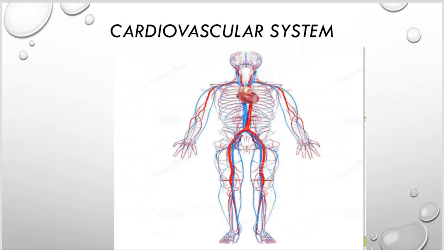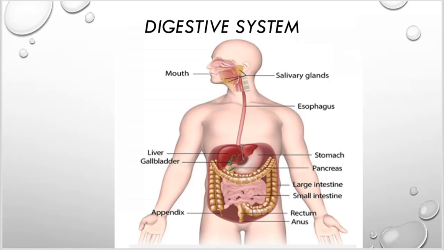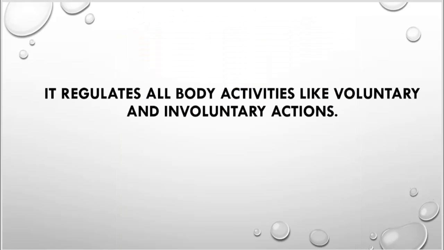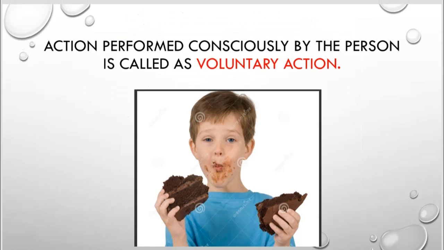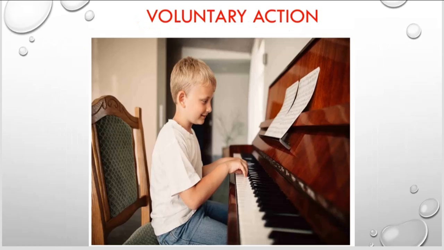respiratory system, cardiovascular system, locomotory system, digestive system, and urogenital system. Nervous system regulates all body activities like voluntary and involuntary actions. What is voluntary action? Any action performed consciously by the person is called a voluntary action. There are some examples of voluntary action like eating a cake, riding a bicycle, walking, playing the piano,